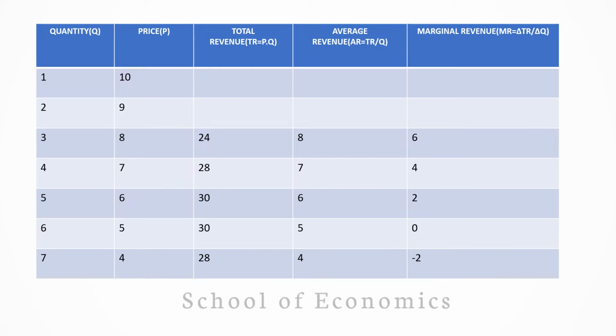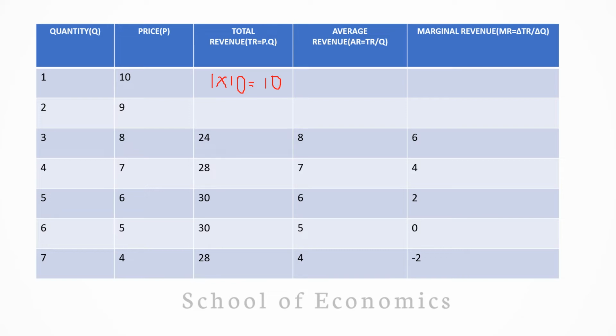Now what is the value of total revenue, or TR, when the price is equal to 10? The value of TR is P into Q, that means price into quantity. So the value of TR is 1 into 10, that is equal to 10. So the value of TR at price 10 is 10.